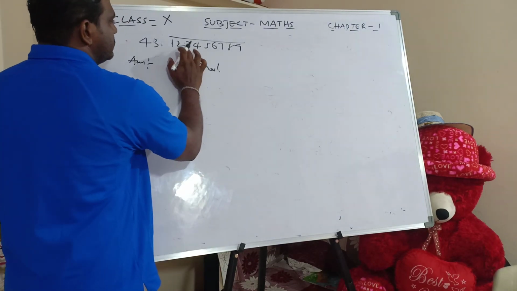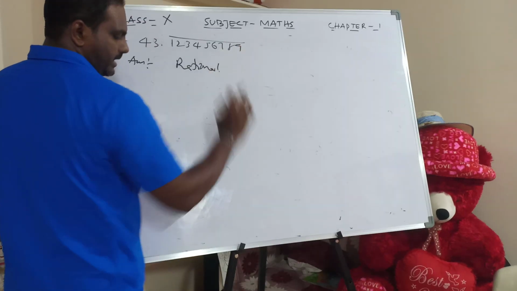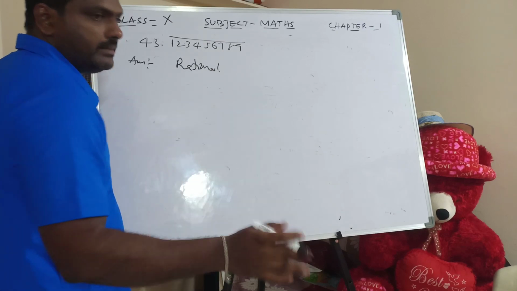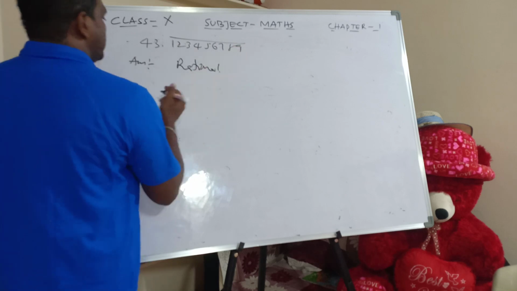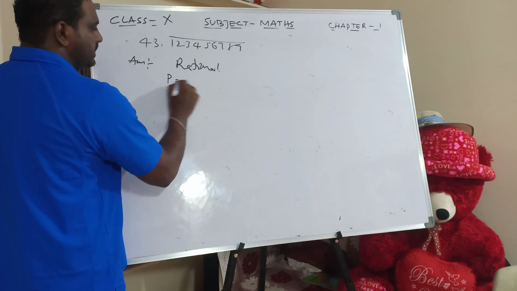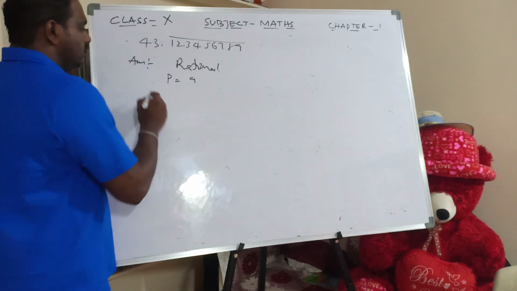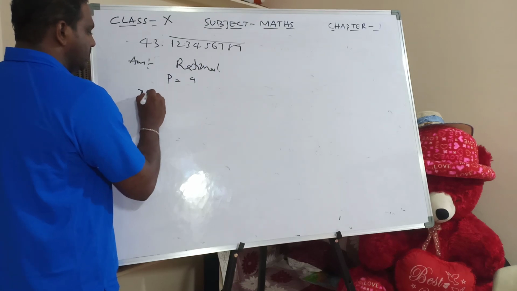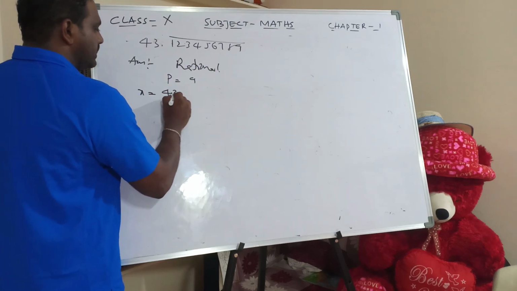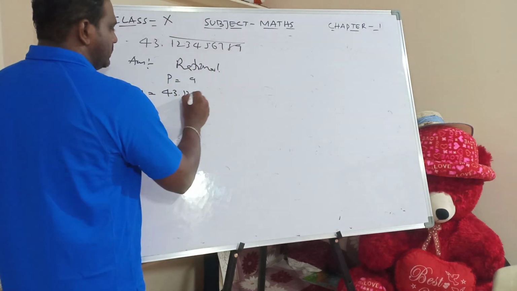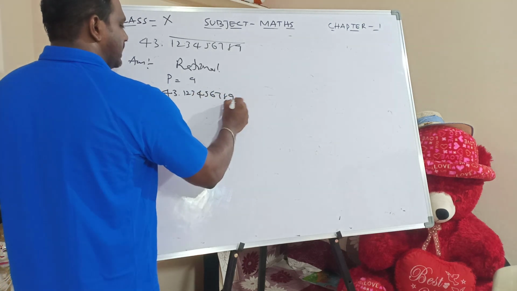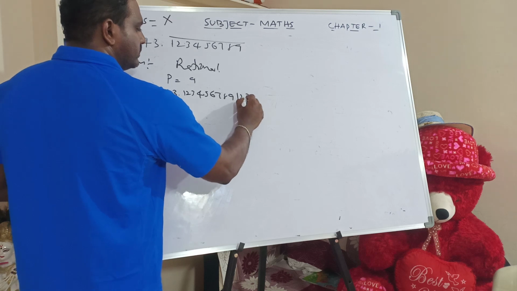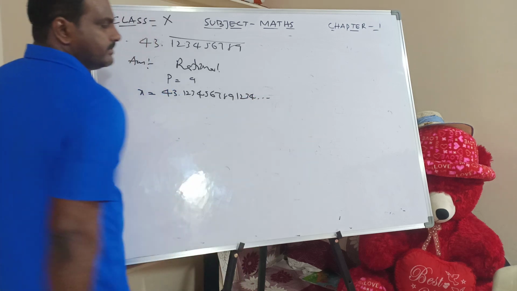So what is it? 1, 2, 3, 4, 5, 6, 7, 8, 9. These 9 numbers are under the bar, which means the same block is going to repeat. Therefore its periodicity is 9. So let x equal 43.123456789123456789 and so on.